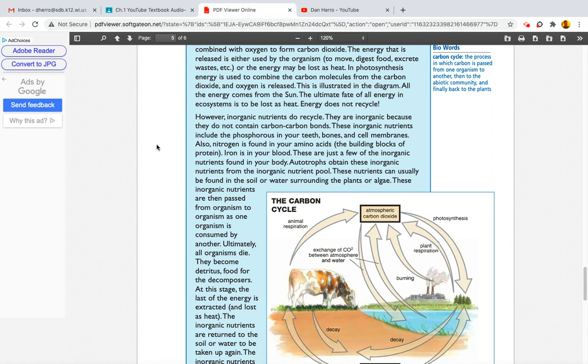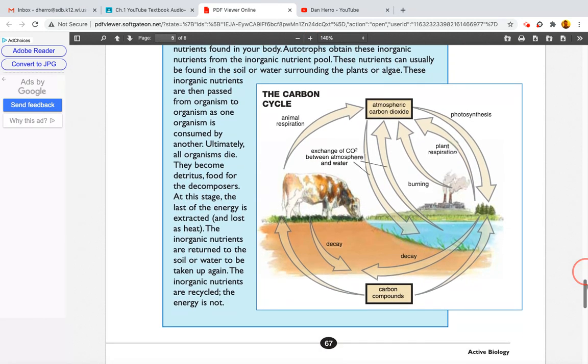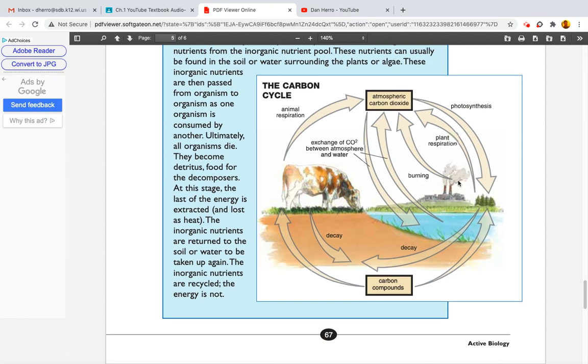Autotrophs obtain these inorganic nutrients from the inorganic nutrient pool. These nutrients, let me zoom in. Let me scroll down to where we are. All right. These nutrients can usually be found in the soil or water surrounding the plants or algae. These inorganic nutrients are then passed from organism to organism as one organism is consumed by another. Ultimately, all organisms die.